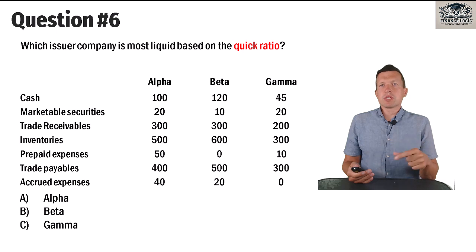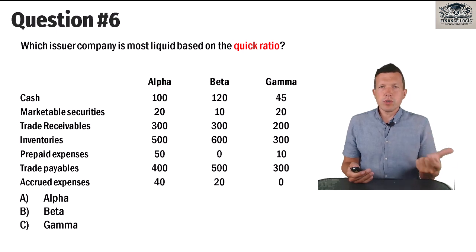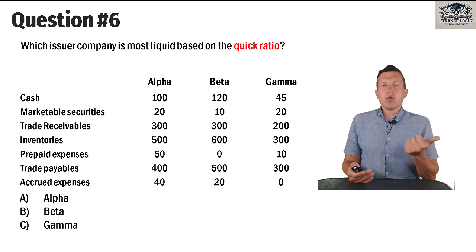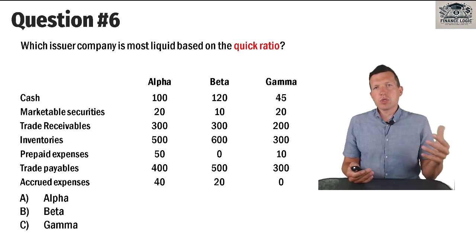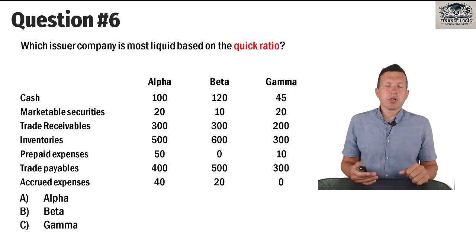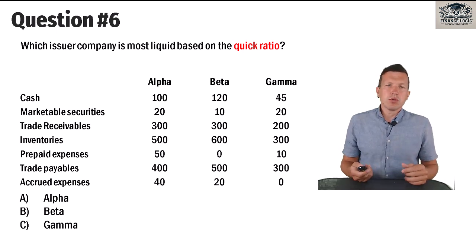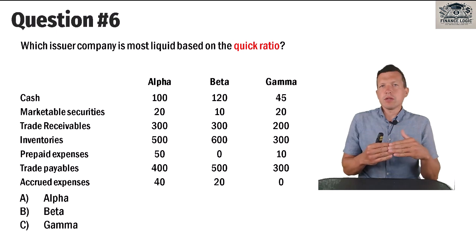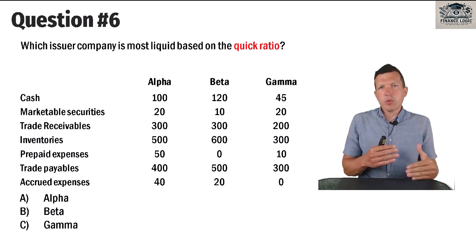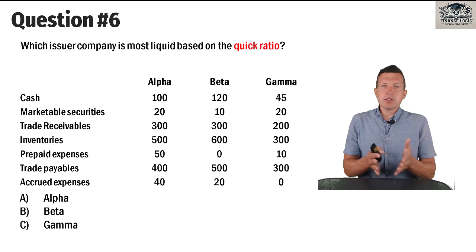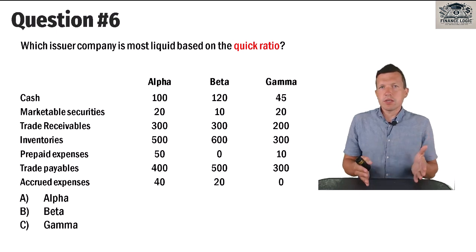We exclude the most illiquid asset, which is inventory. And cash ratio, when we use only cash and some marketable securities that are more or less cash equivalents, to measure how we can cover our current liabilities using specified asset.